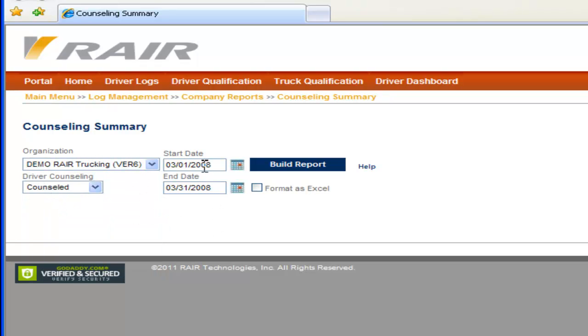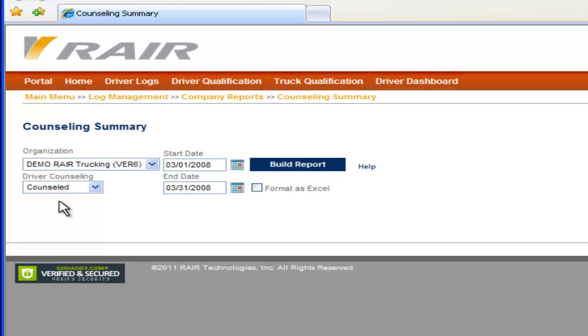Today we'll be looking at our start and end date of March of 2008. And an important thing to remember about your start and end date on this report is that you're searching by the date counseled. So you will not be looking for the date of the violations. So if you counsel a driver in October for violations received in September, just remember that when you put your start and end date in, you want to use your dates for October.